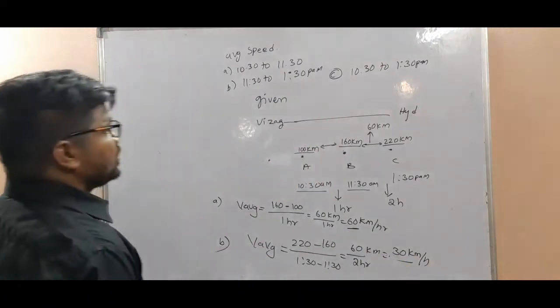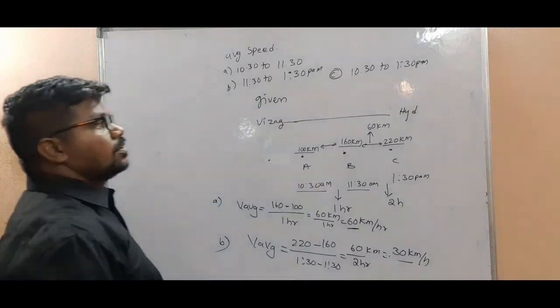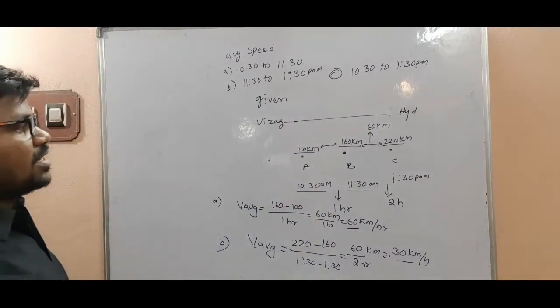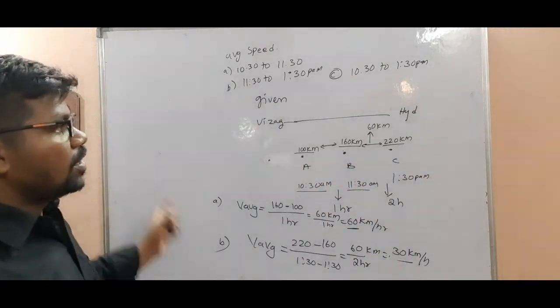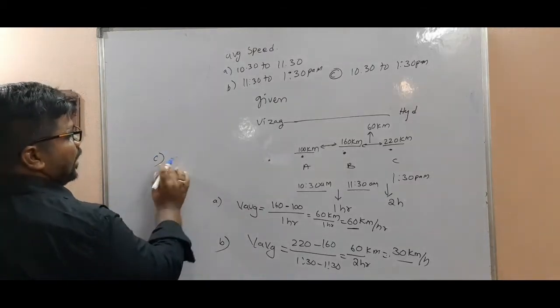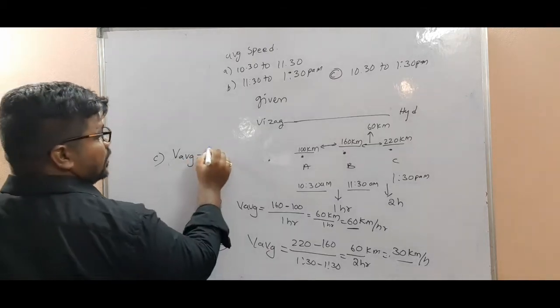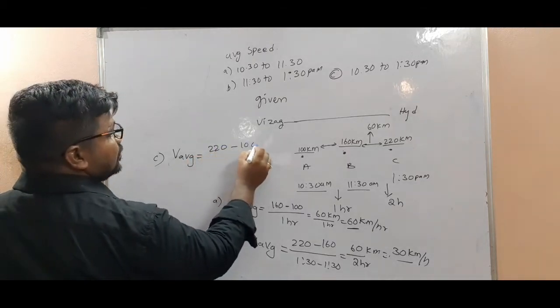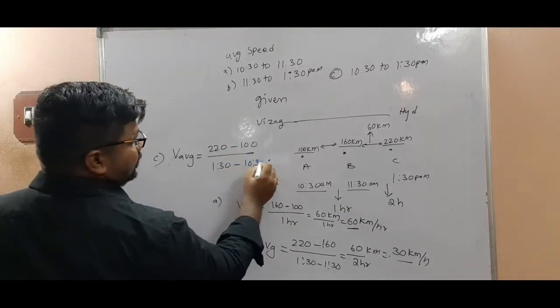Then we have to observe the entire journey from 10:30 to 1:30, starting to ending. So what is the average speed? V average is equal to 220 minus 100 divided by 1:30 minus 10:30.